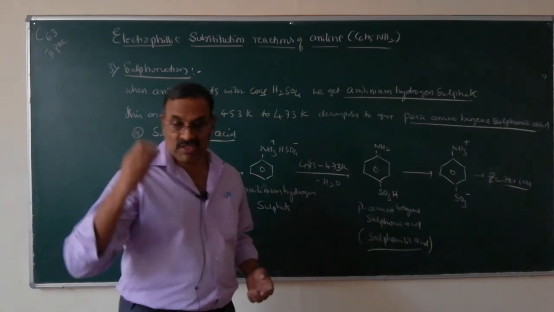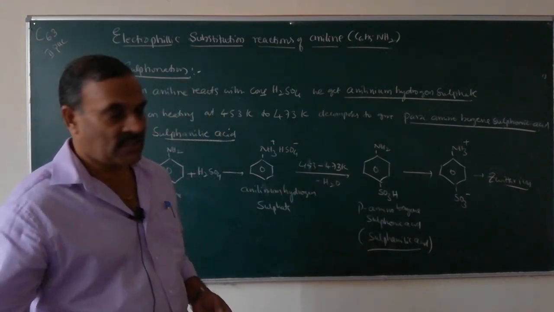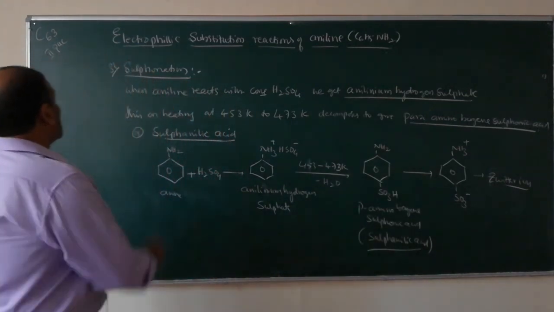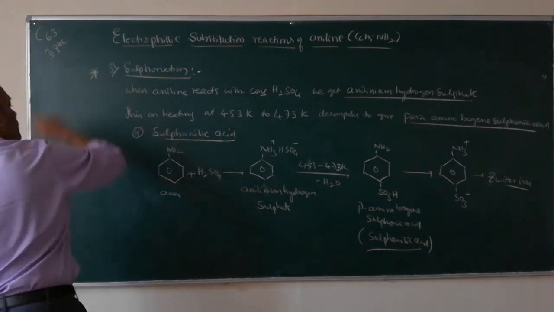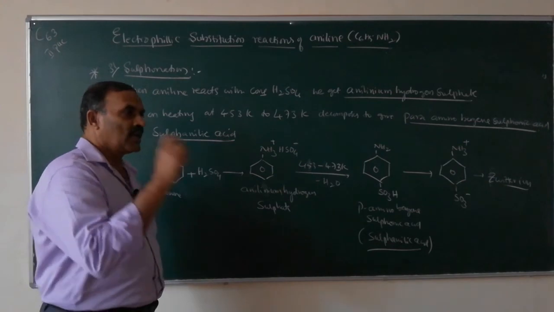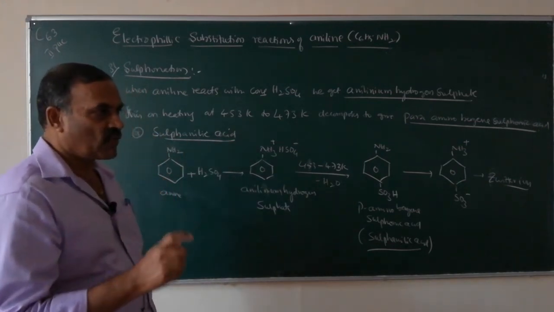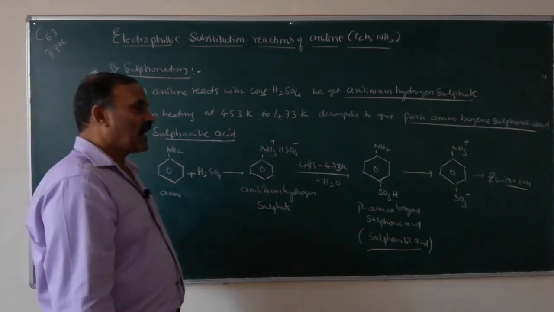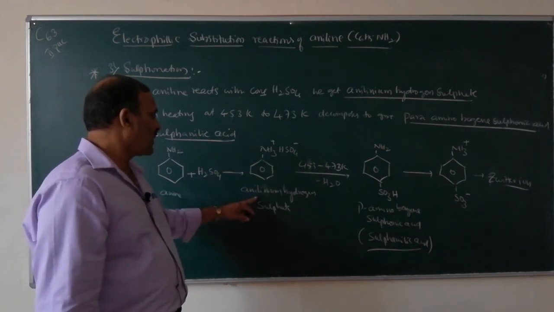This is also a very important reaction. What is the action of sulfuric acid on aniline? When aniline reacts with concentrated sulfuric acid, you will get anilinium hydrogen sulfate.